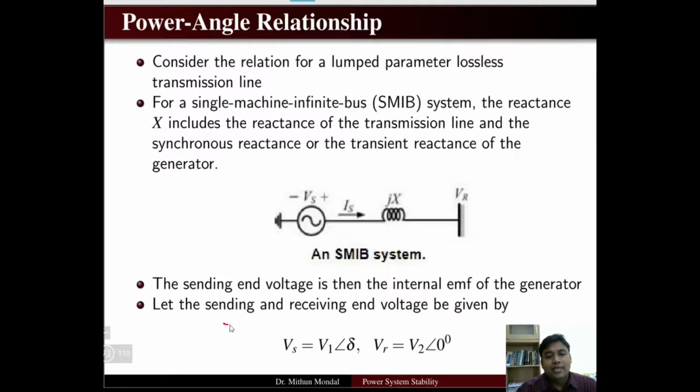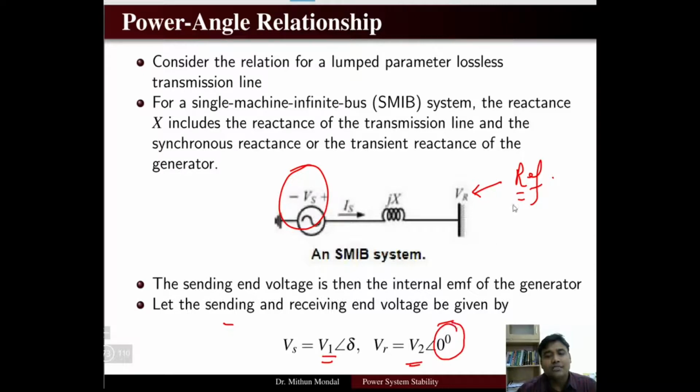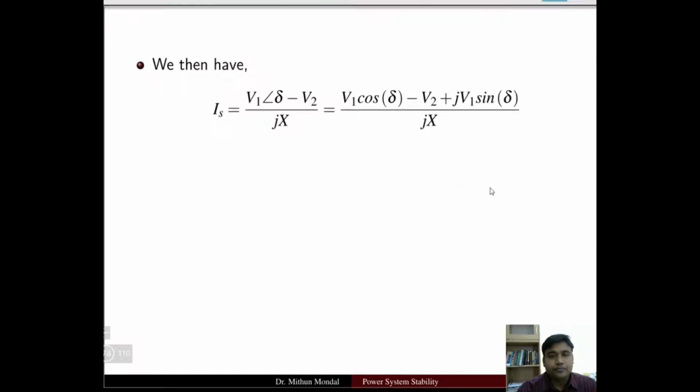Then the sending and receiving end voltage can be written as, Vs being the sending end voltage, V1 angle delta, and the receiving end voltage is taken as a reference quantity, so it is equal to V2 angle 0. We have taken 0 degree to indicate that we have taken the receiving end as the reference. Then we can obtain the current.